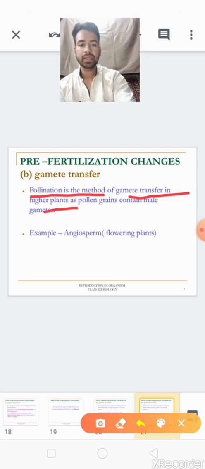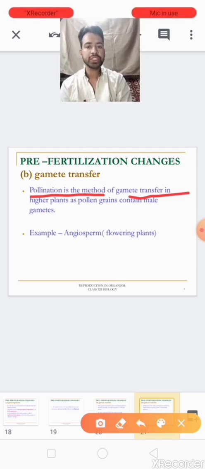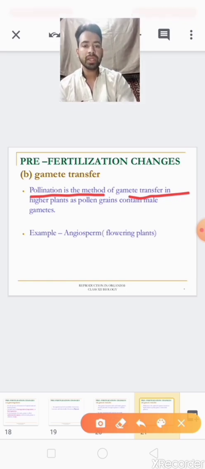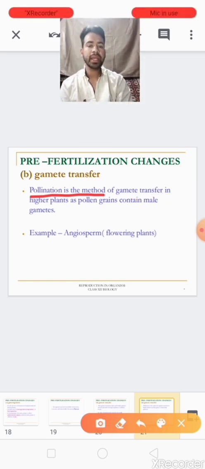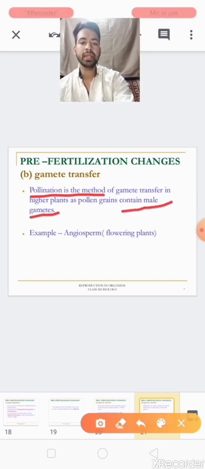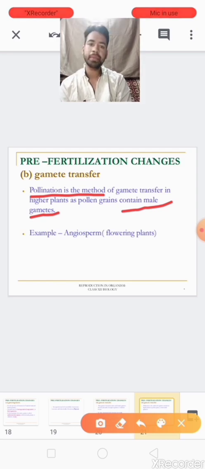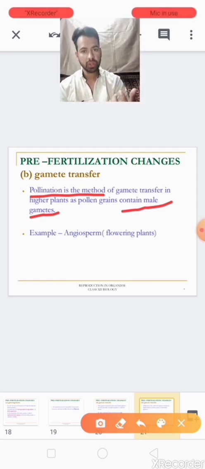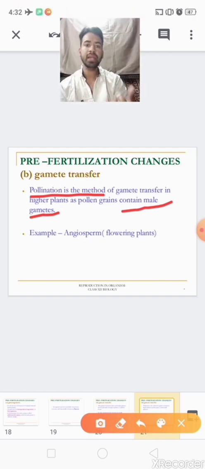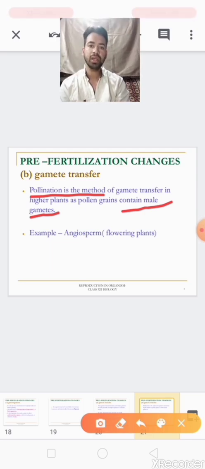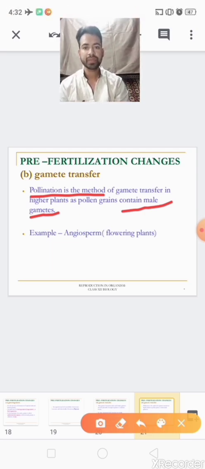In higher plants, for example angiosperms, also known as the flowering plants, pollination occurs as the pollen grain contains the male gamete. These pollen grains land on the stigma, on the female, and when the male reaches the female, they fuse together and form the zygote. Clear?